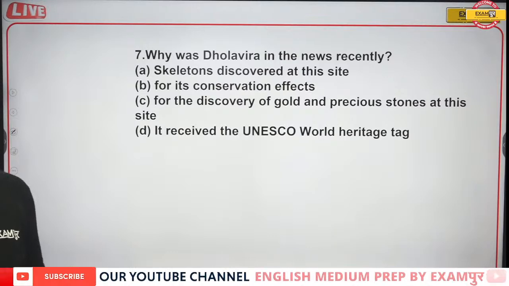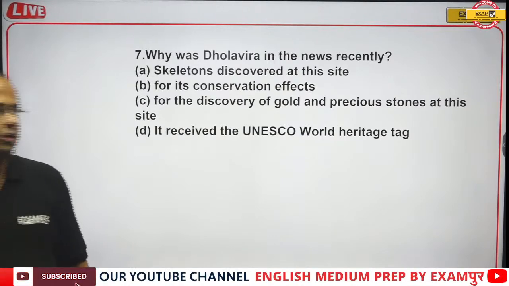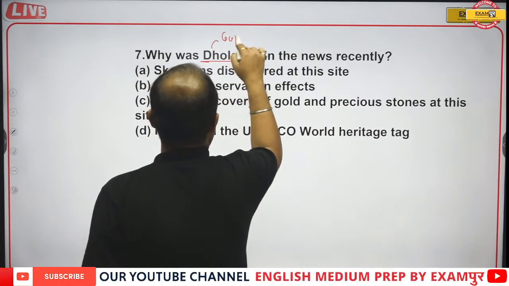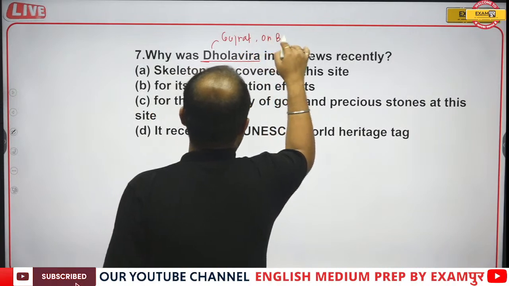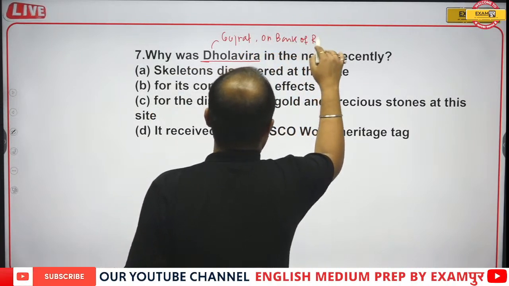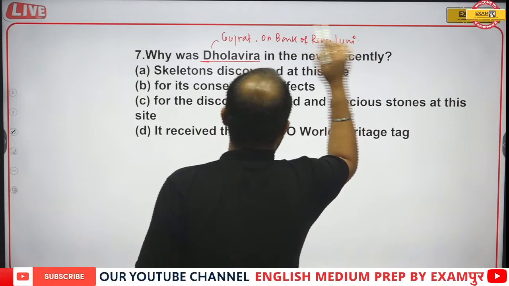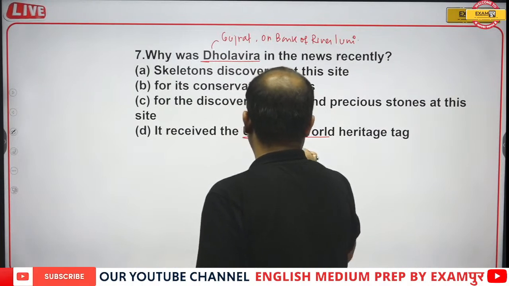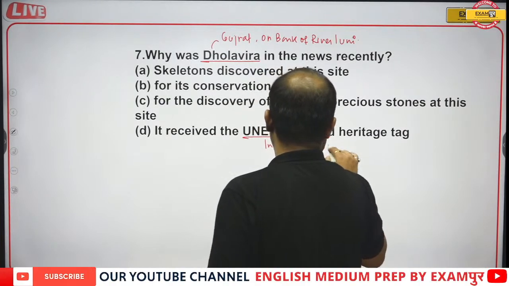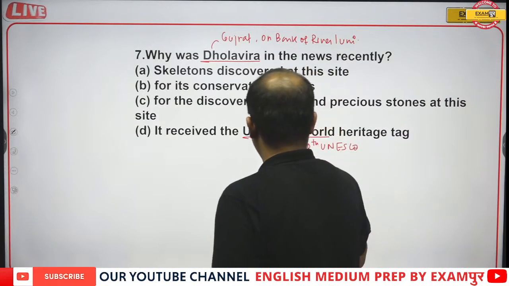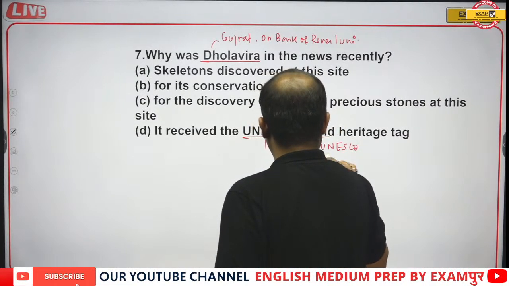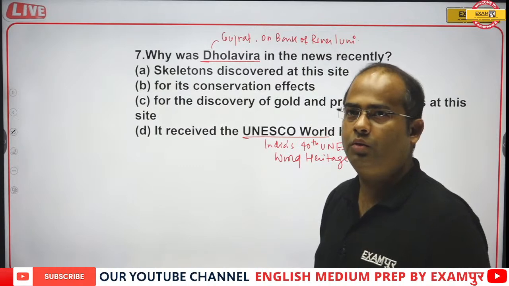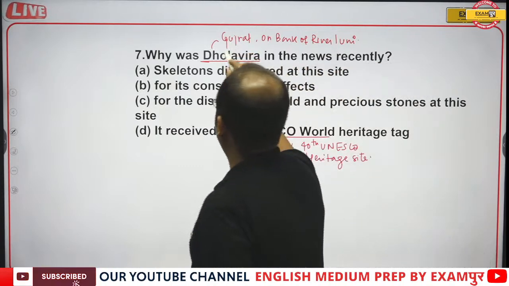So why was Dholavira in news, my dear students? First of all, Dholavira is in Gujarat, on the bank of river Luni, and it is India's 40th UNESCO World Heritage Site. The 39th was Ramappa Temple, and the 40th is Dholavira. So that is the World Heritage Site, guys.